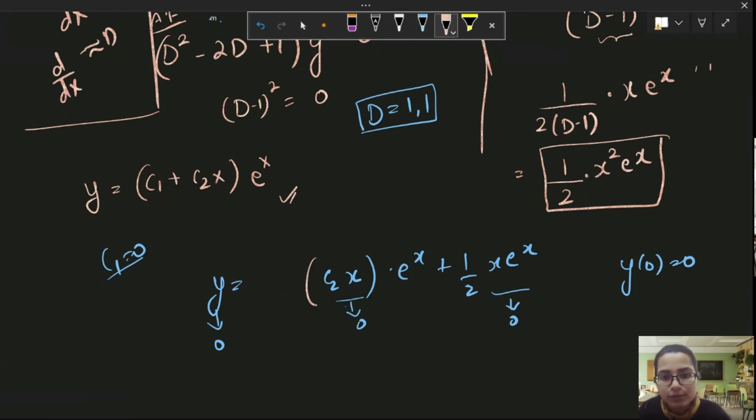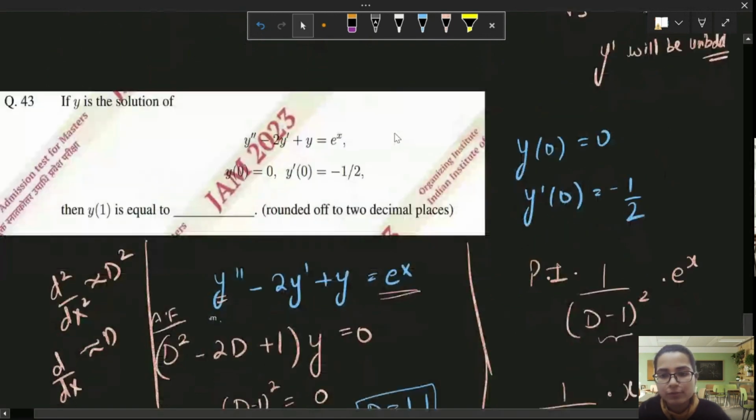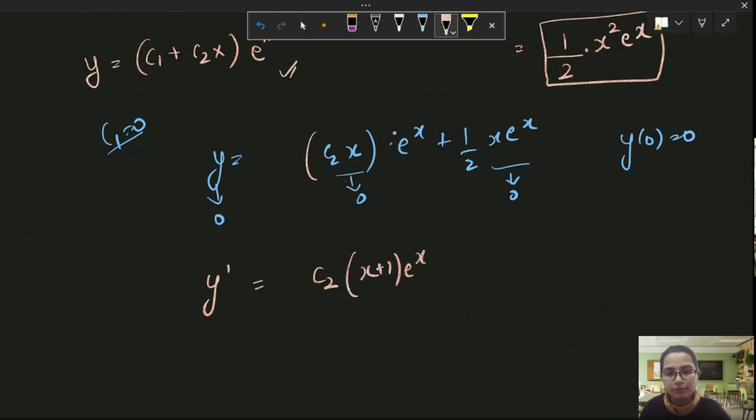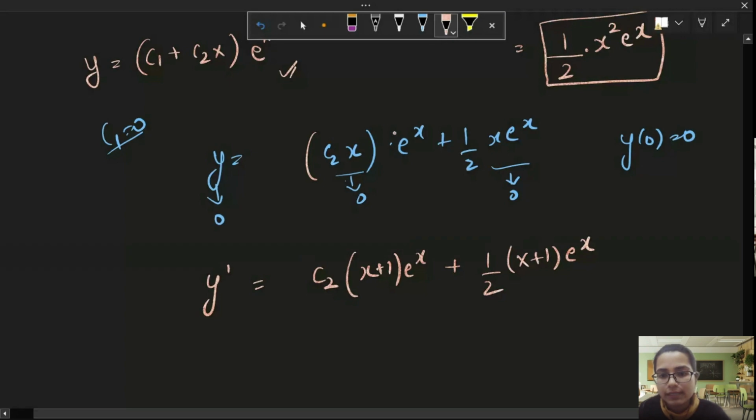And y dash of 0 is given to be minus half. So y dash here will be C2 x plus 1, e raised to power x, plus x squared plus 2x, I guess.